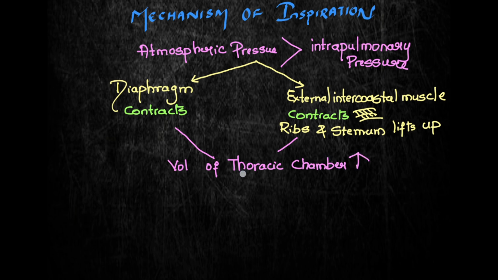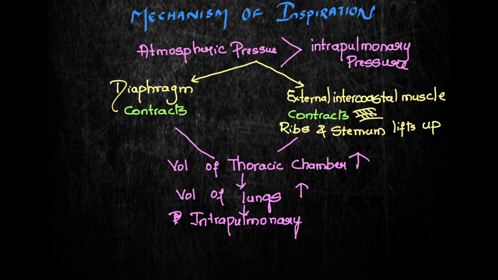Because of the increase in the volume of the thoracic chamber, the volume of the lungs, the intrapulmonary volume, will also increase. Because of the increase in the volume of the lungs, the pressure inside the lungs, that is the intrapulmonary pressure, decreases.